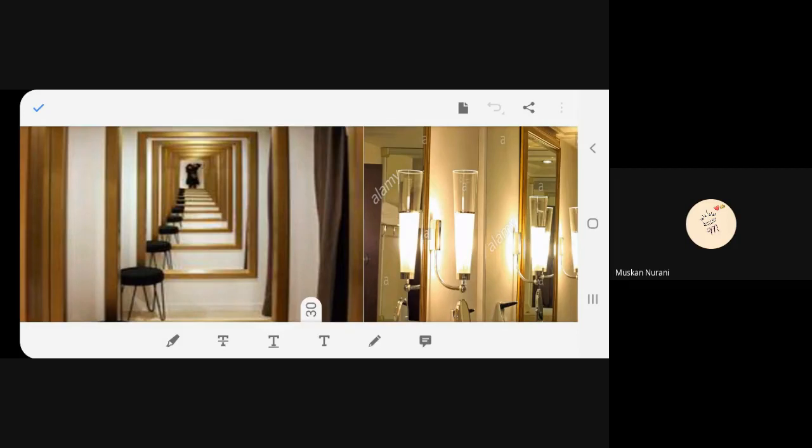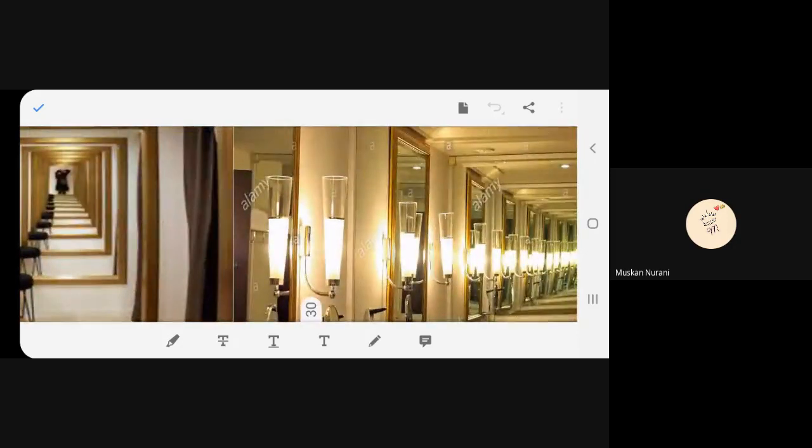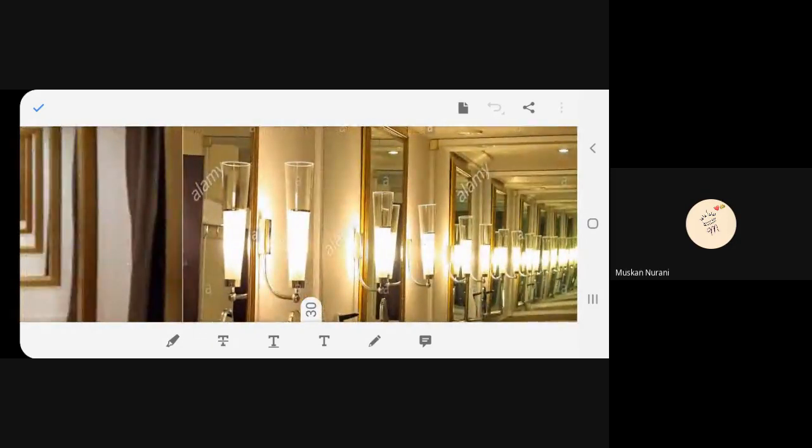Hello. Yes. Yes. In this case also you can see these are all you usually get in the hotels.